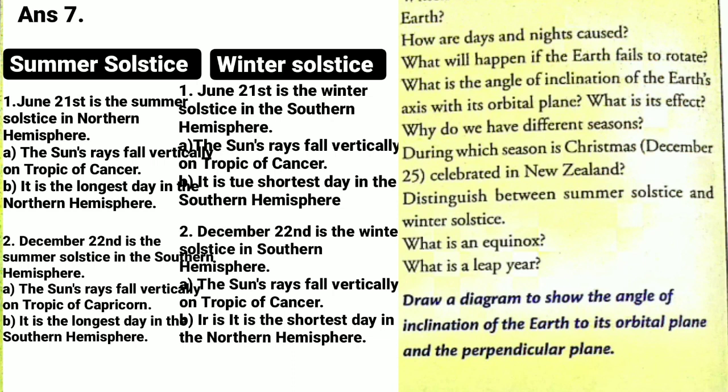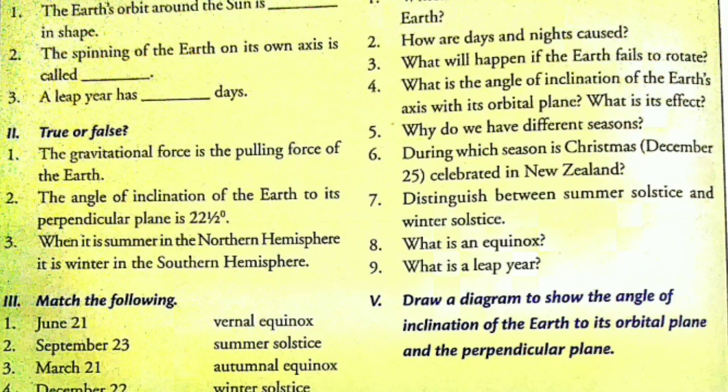Now second point, December 22nd is the winter solstice in the northern hemisphere. Under the second point A part, the sun's rays fall vertically on Tropic of Capricorn. And B point, it is the shortest day in the northern hemisphere. So this was the distinction between summer solstice and winter solstice. Here our answer number 7 is completed.